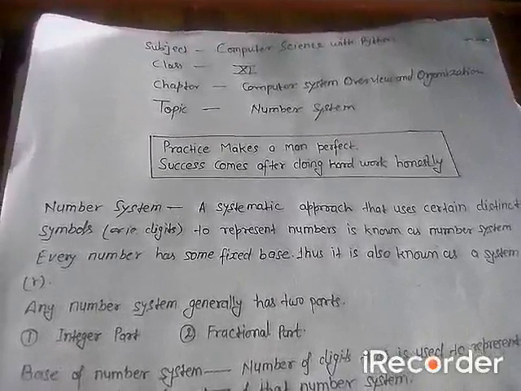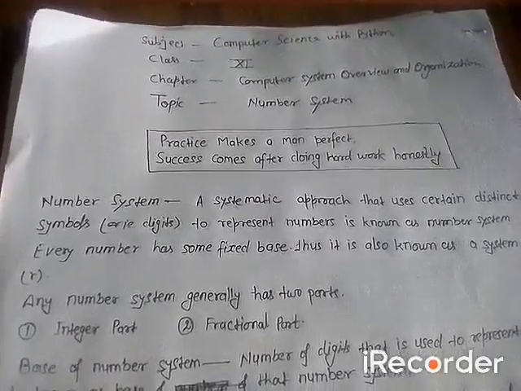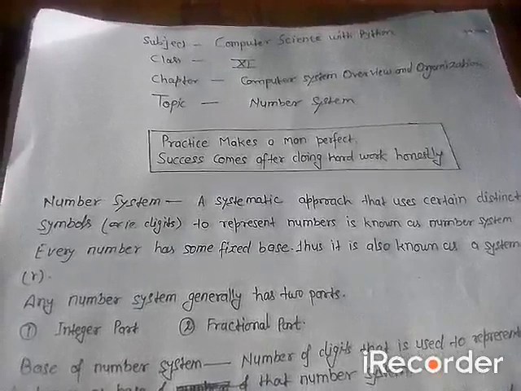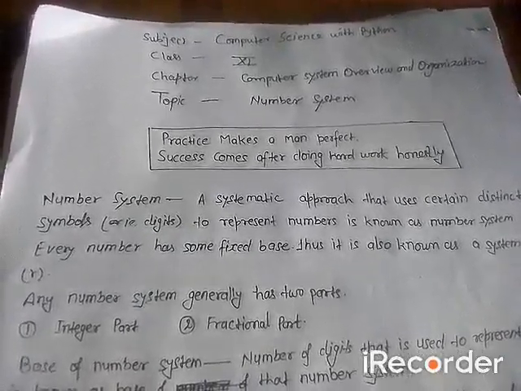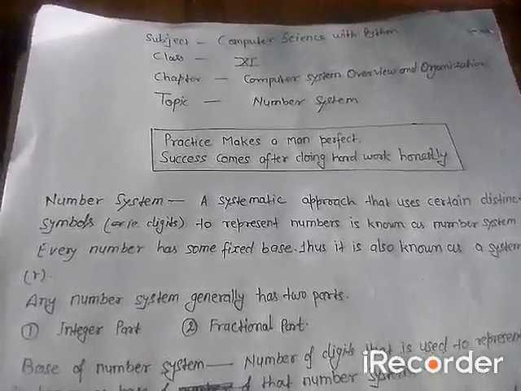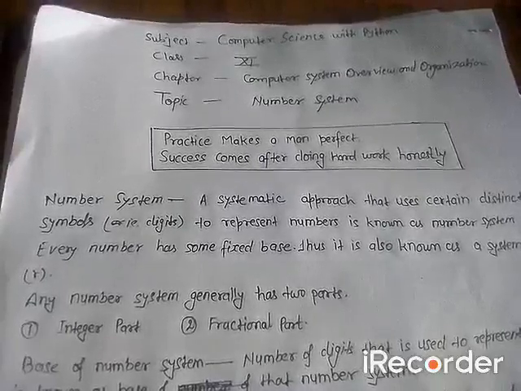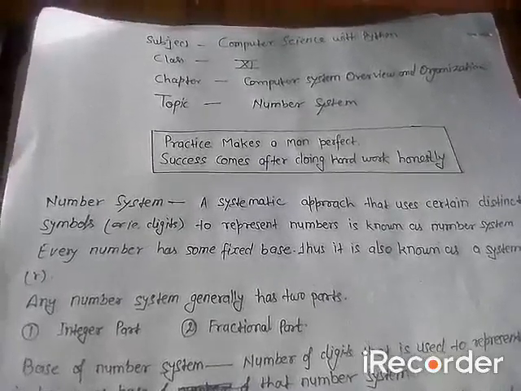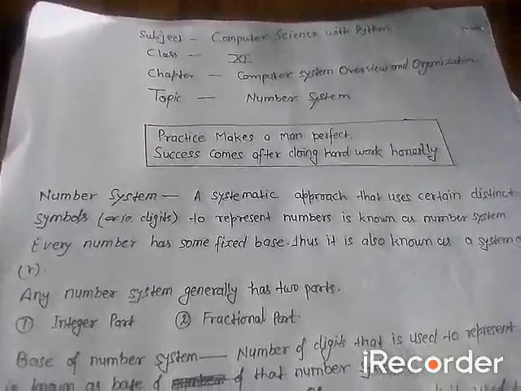Second, success comes after doing hard work honestly. Be careful. Hard work is not enough. Hard work honestly in positive direction is the key point to achieve the success. Now let us start our topic number system.